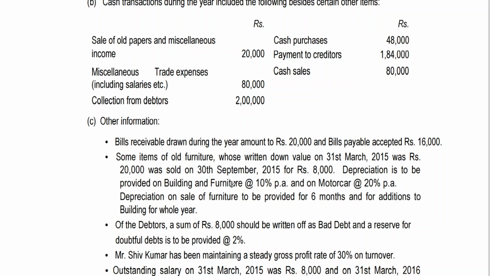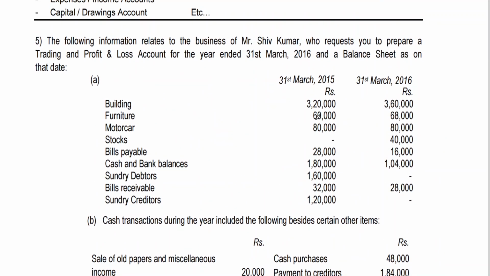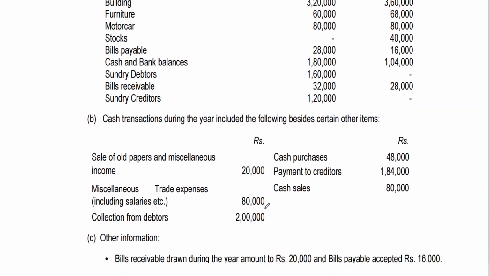This is on the sold part. So if you take this out, it's very clear to you. From 60,000, if you take out 20,000 book value of furniture that has been sold, you'll be having 40,000. Now 40,000 furniture has become 68. It's simple. I think this is what you slowly develop, thinking without even completing the problem. You can visualize that this 28,000 is nothing but addition to furniture. Got it? We can cross check that later.